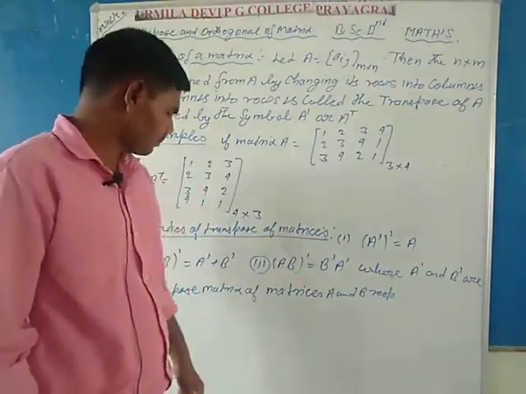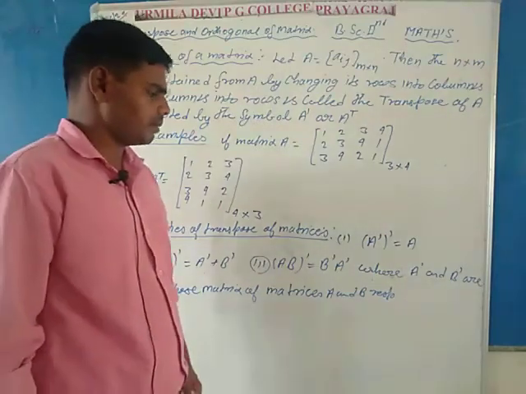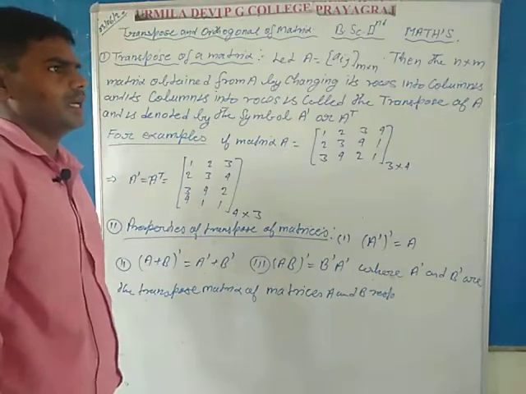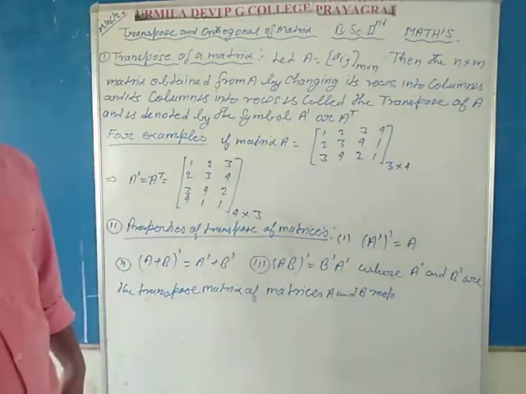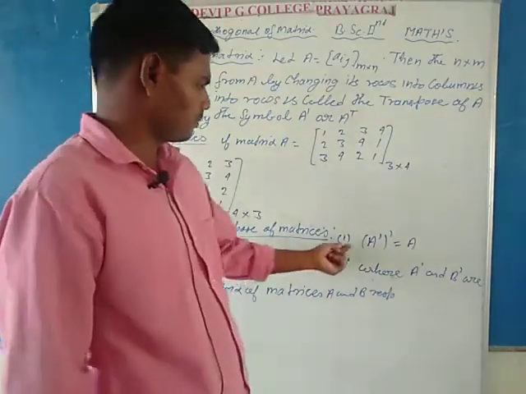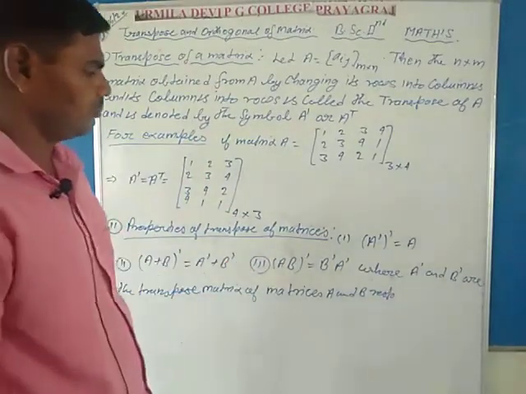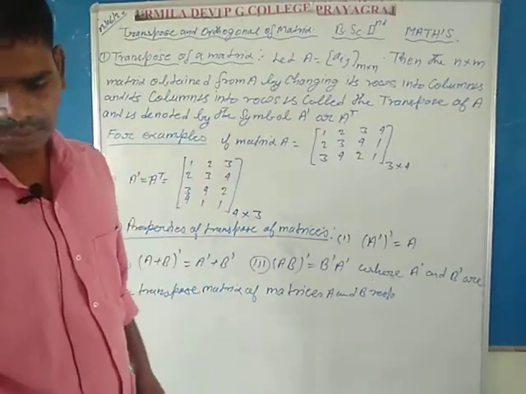Here A dash and B dash are the transposes of matrices A and B. Now we want to prove these properties, first, second and third, by considering some suitable examples.